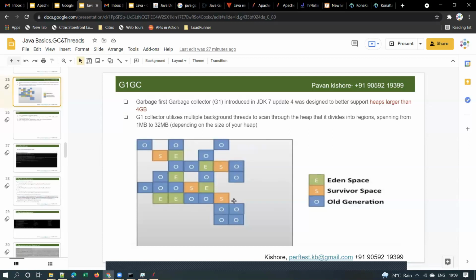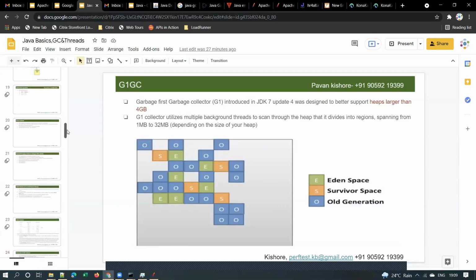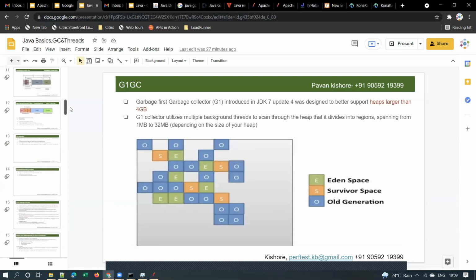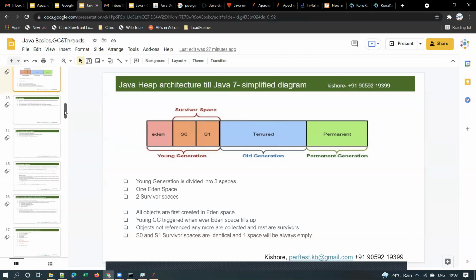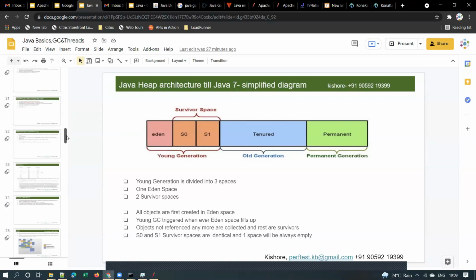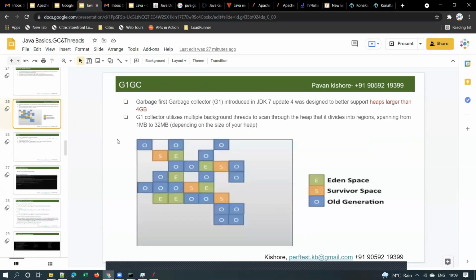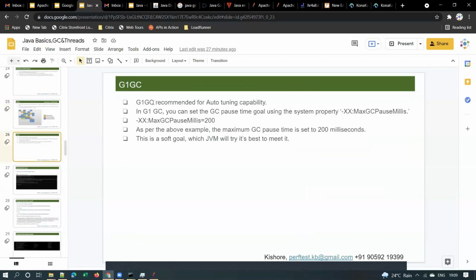So you need not draw this diagram, no one will ask you this. But this heap architecture, they will ask. If the interviewer is good in Java, he will ask you to draw the Java heap architecture, and they will expect this one at least. They will expect you to explain what is young generation, what is old generation, what is permanent generation. And G1. So let us understand G1GC.